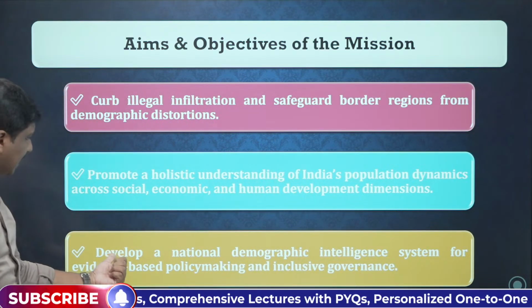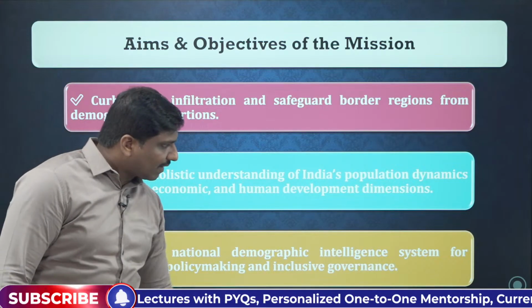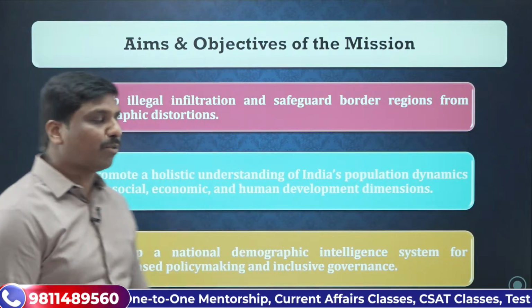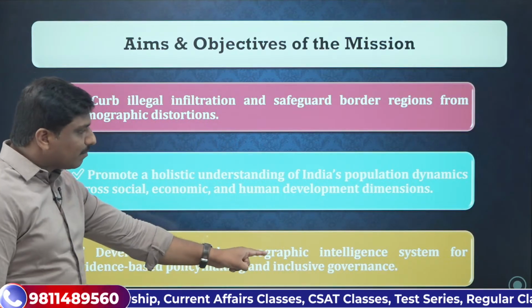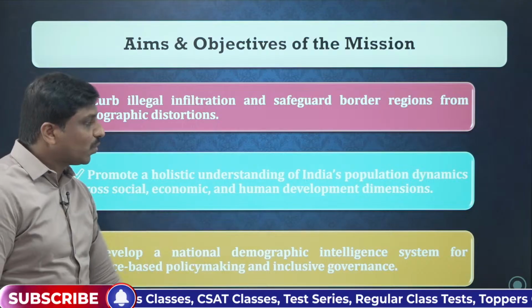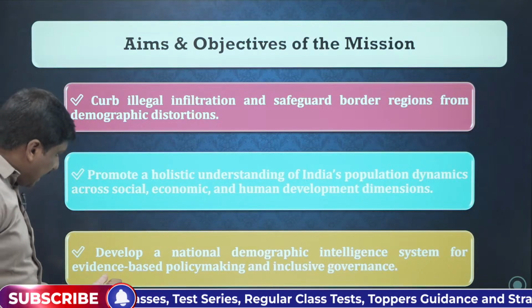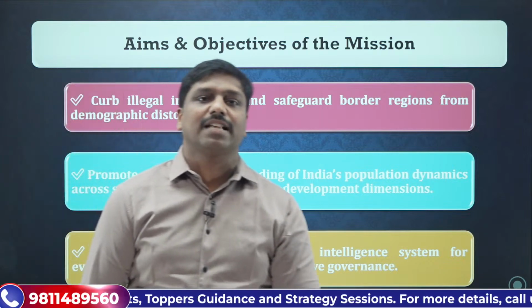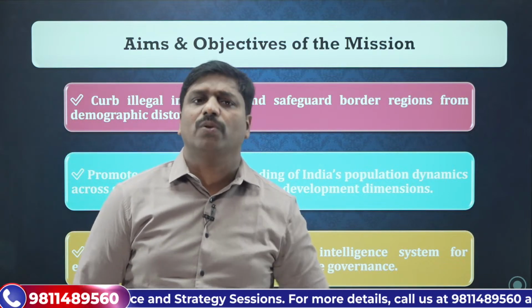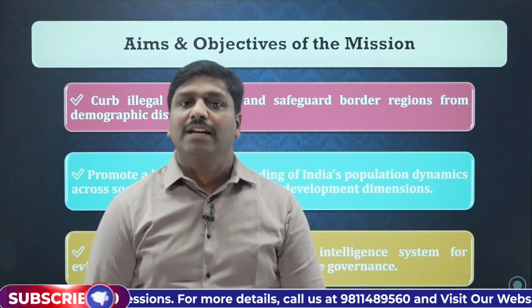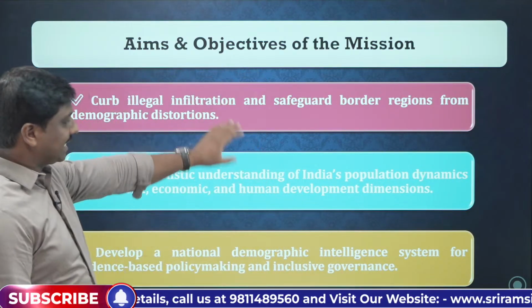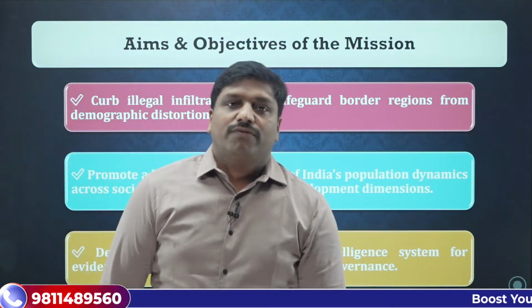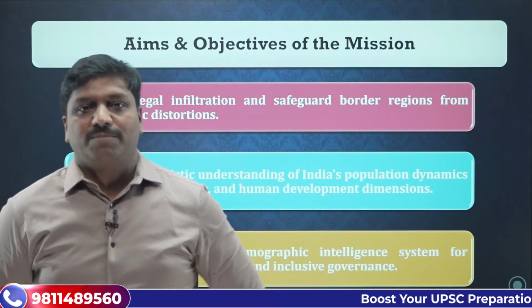Then if you look at this, to develop a national demographic intelligence system. This is another important strategy, another important aim. Developing a demographic intelligence system. For what? For evidence-based policymaking and inclusive governance. This is another important aim and objective. Aims and objectives are abstract things, so we should just have a glance at them. We have now gone through the aims and objectives.